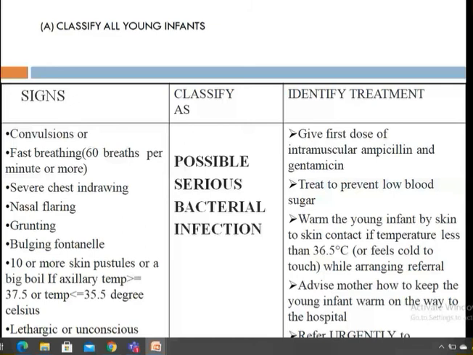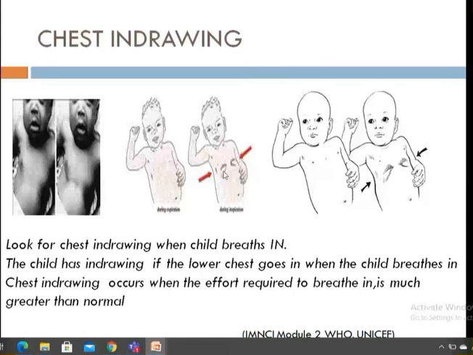So this is chest indrawing. This is normal. See, the baby is breathing in, and the chest is moving out. Here it is going in, it is going in, it is going in. The child has chest indrawing if the lower chest goes in when the child breathes in. This is called severe chest indrawing, because the effort required to breathe in is much greater than normal. All the muscles are working hard to breathe in.